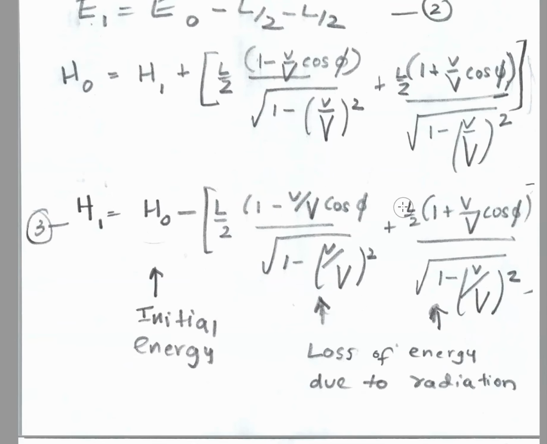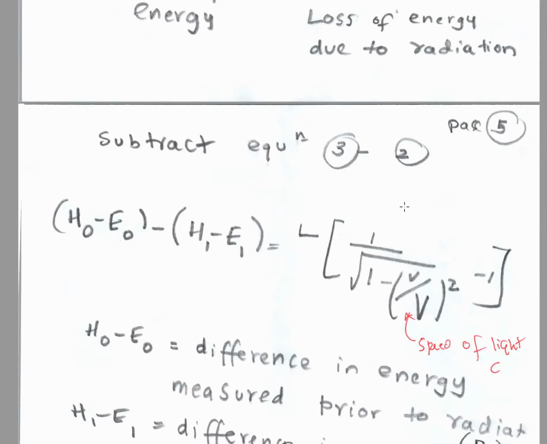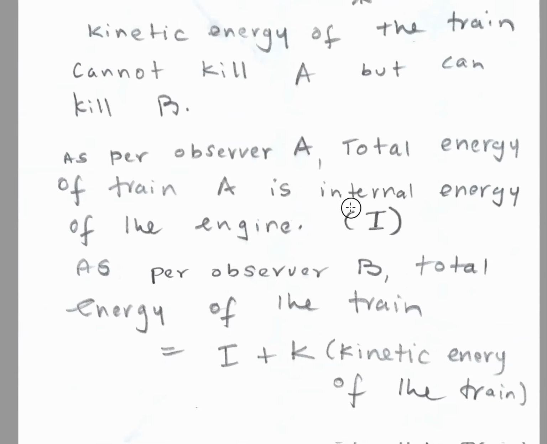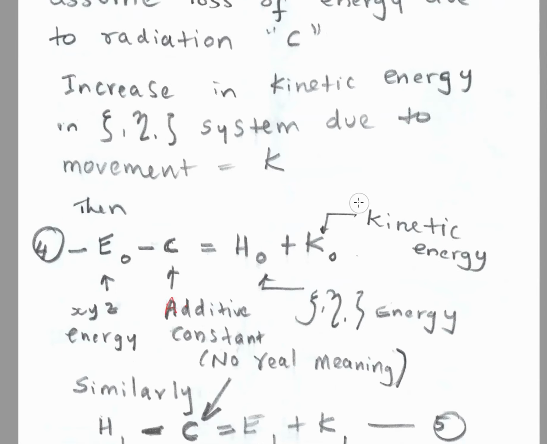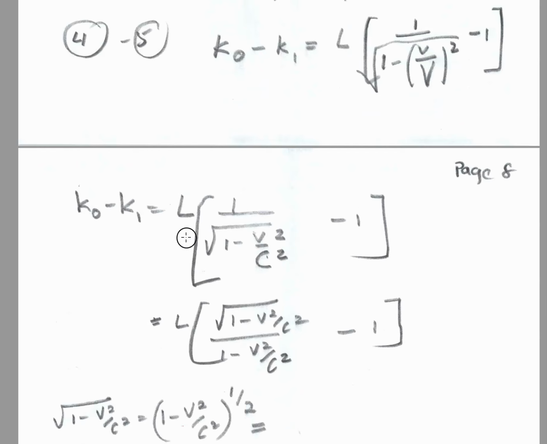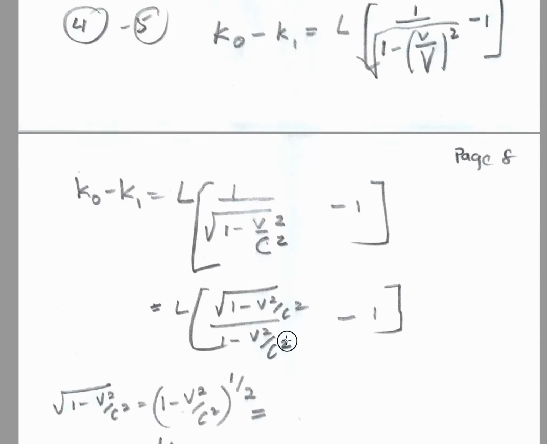So we came to this initial energy, we did all that. I talked about the train issue. We did talk about this term here, K sub 0 minus K1 equals L times the relativistic term minus 1. So let us multiply top and bottom with the square root of 1 minus v squared over c squared.